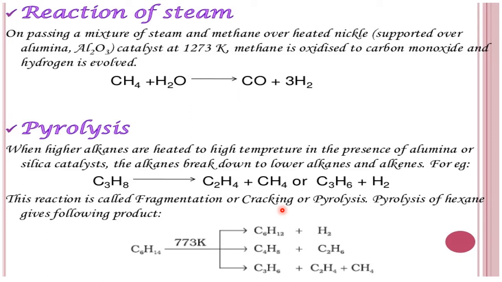Let us go further. One more example here. Now the second example is C6H14, hexane. At this temperature it undergoes cracking into either this combination or this combination or this combination. But remember, whichever is formed, that will be collected. Depending upon the condition we put, accordingly we get the products. That means higher alkanes are becoming the lower members, either alkane or alkene or alkyne or hydrogen. Depending upon the condition you are putting, this process is called cracking. This is very useful from the industry point of view, because we use this cracking in petrochemicals.